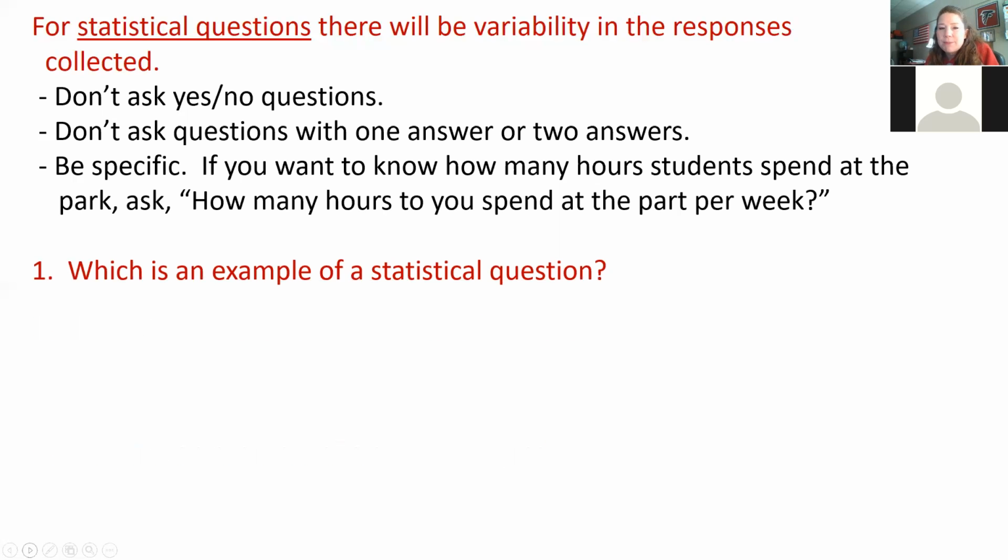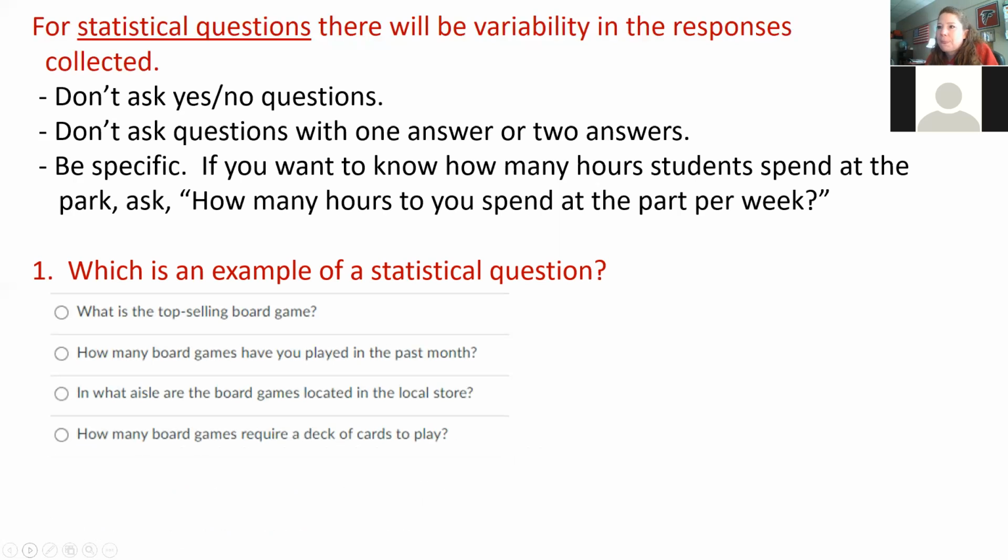All right, so keeping those things in mind, which of these is an example of a statistical question? What is the top selling board game? How many board games have you played in the last month? In what aisle are the board games located in the local store? How many board games require a deck of cards to play?